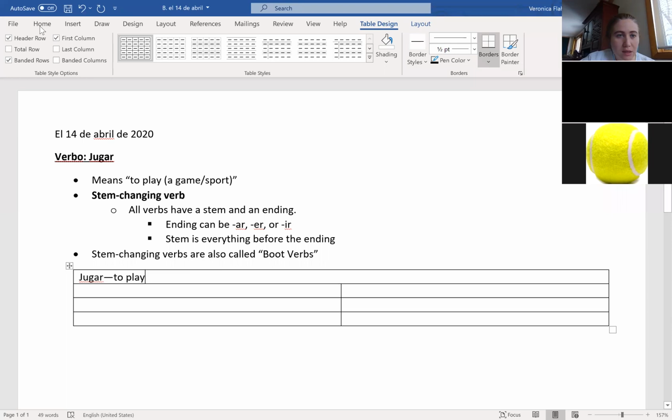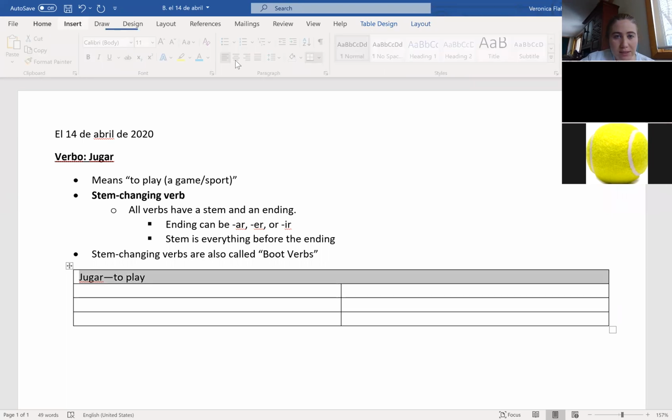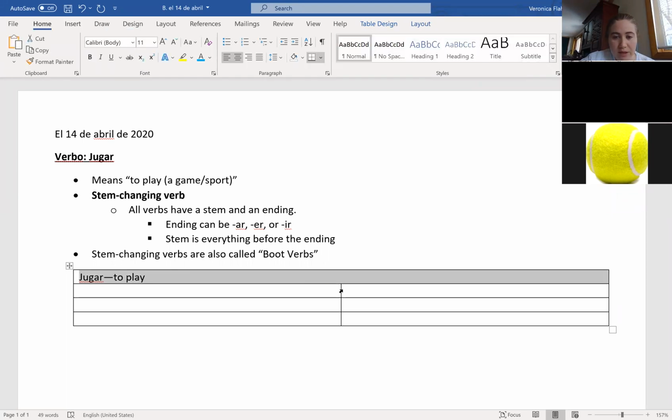And this verb is called a stem changing verb because the three letters that make up the stem change a little bit when we conjugate it. So we're going to make our chart.